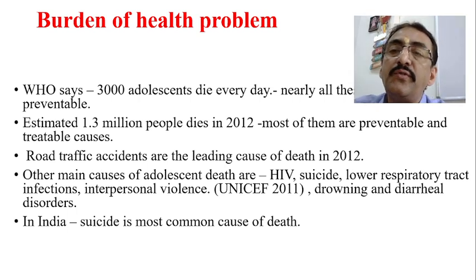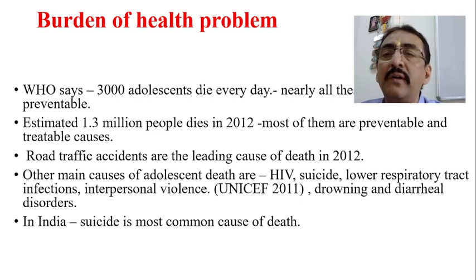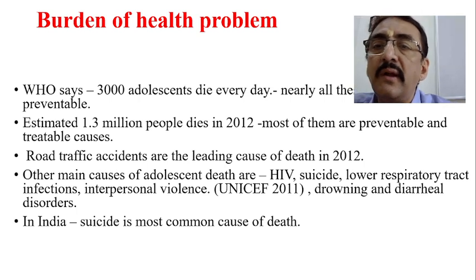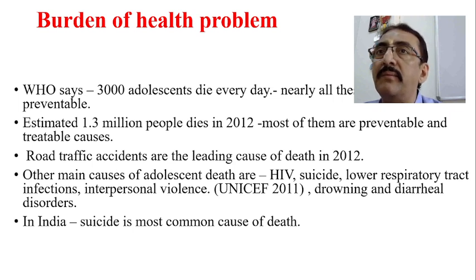Now, according to WHO, about 3,000 adolescents die every day. Very, very unfortunate. Nearly all these deaths are preventable. This is the most disappointing factor. These deaths are preventable, but still we are losing them. 3,000 adolescents per day, not a small number.